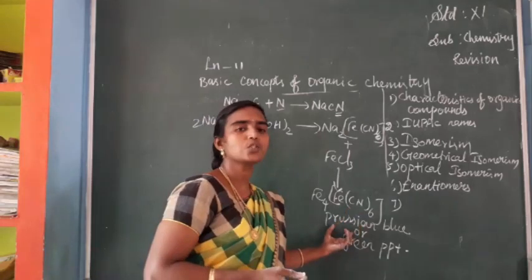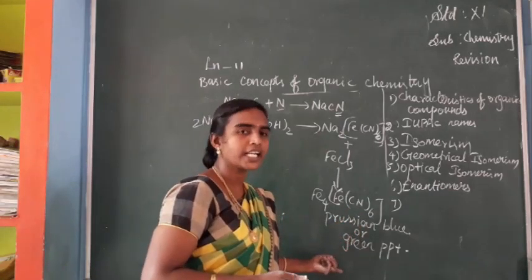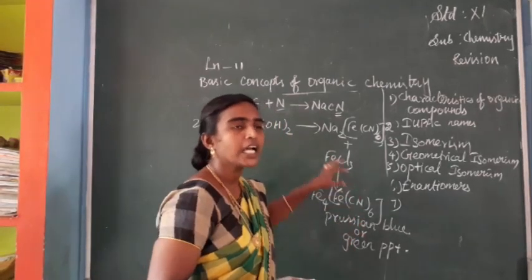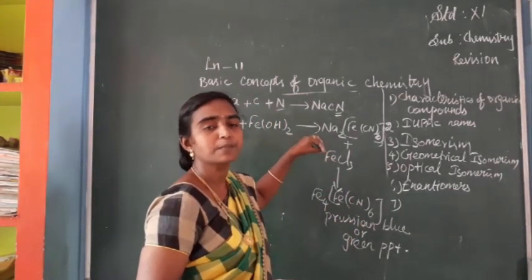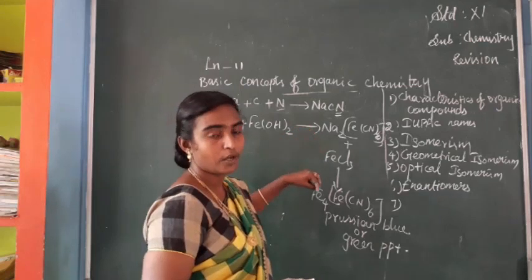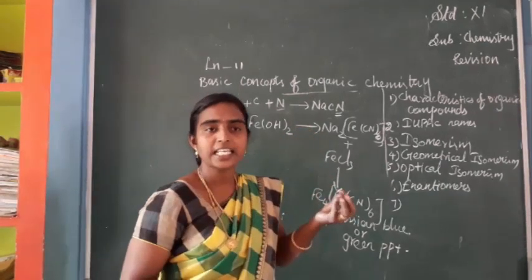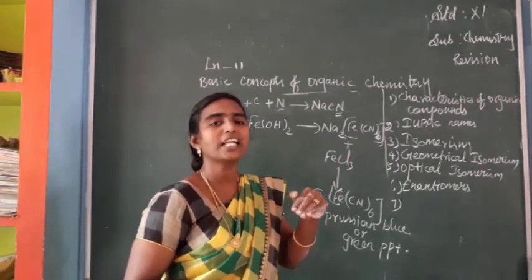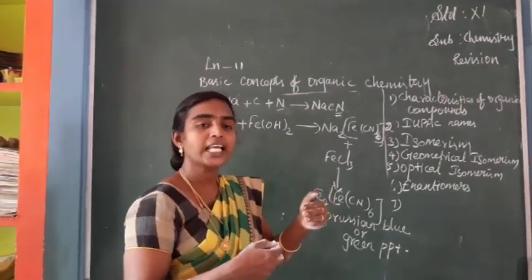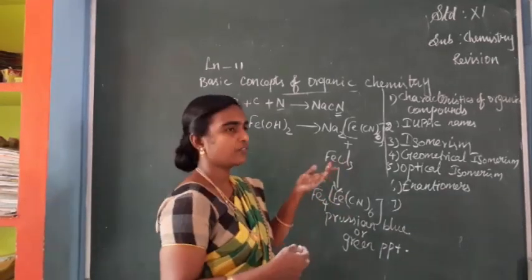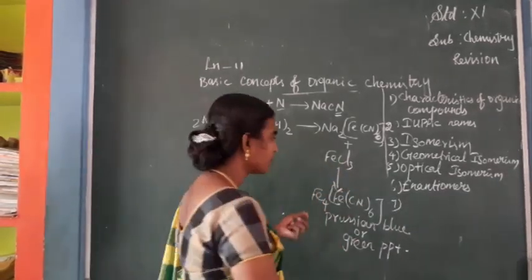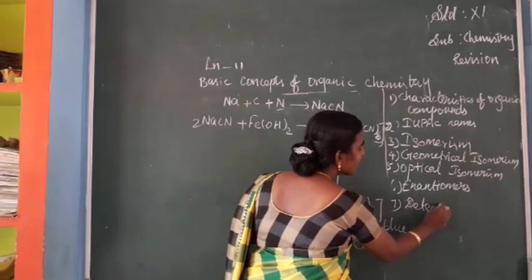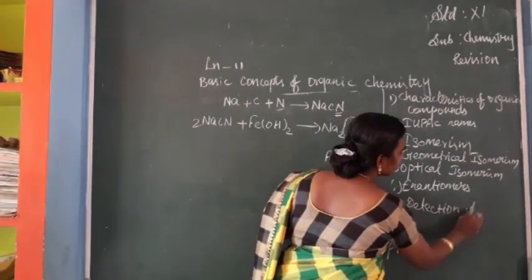The color of the solution is a Prussian blue or green precipitate, so from this color we can identify that nitrogen is present in that organic compound. If sulfur is present along with nitrogen, the color of the solution is blood red. From this we can identify nitrogen or sulfur. This is detection of elements, which you also have to study, especially detection of nitrogen.